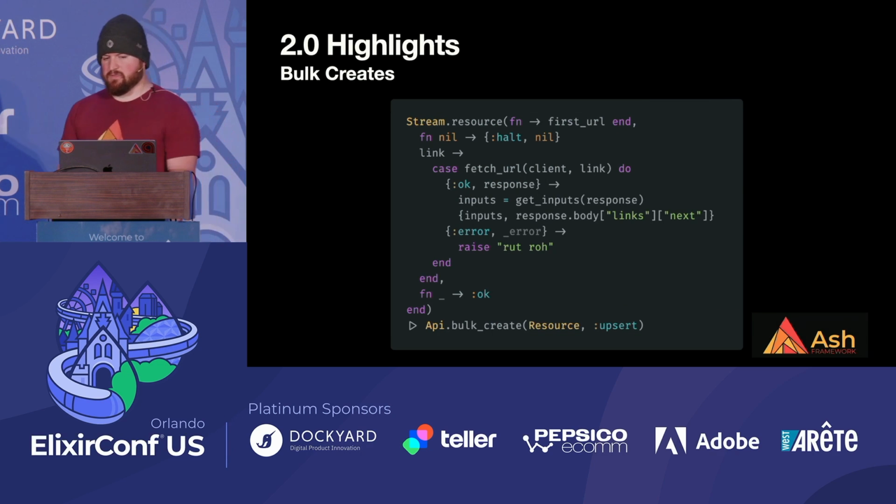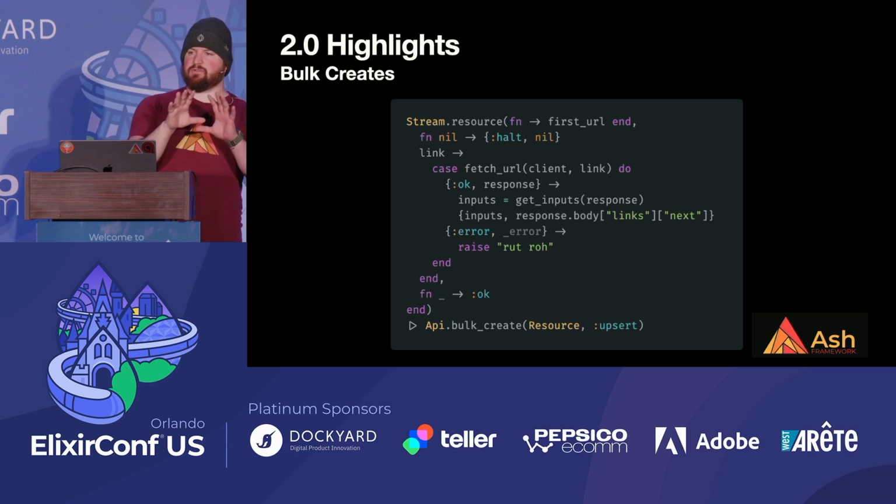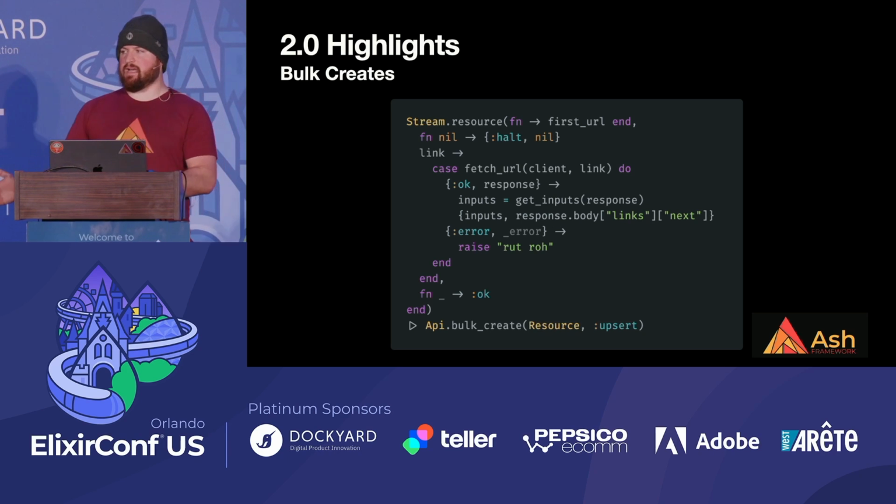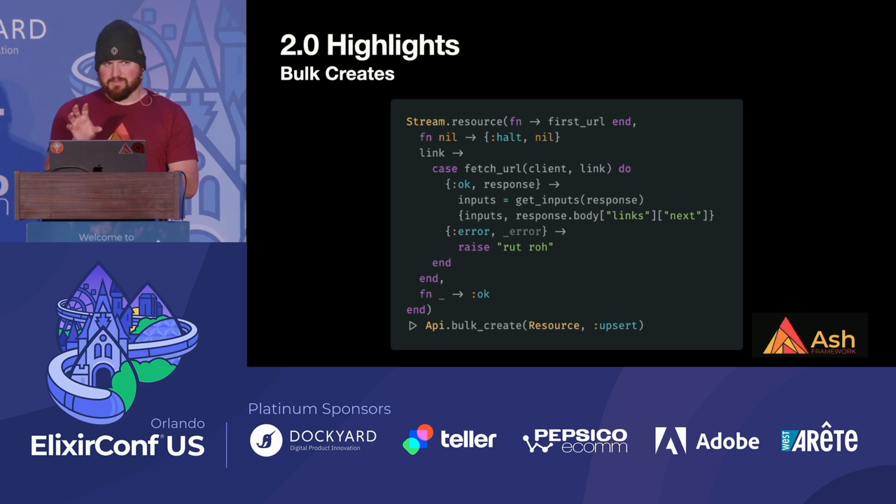Bulk creates. This is the first of a whole series of things that we're doing around bulk operations. The way this works is we take your declarative create action, and you can just turn it into a bulk create action without changing the definition, because we know all the rules for it, we know how it's supposed to work. So all you have to do is essentially stream into that action, and you'll get a batched bulk insert into the data layer, and it supports upserts too.